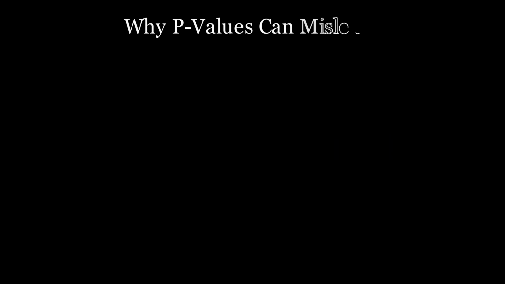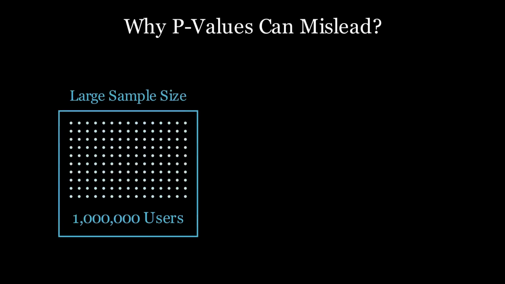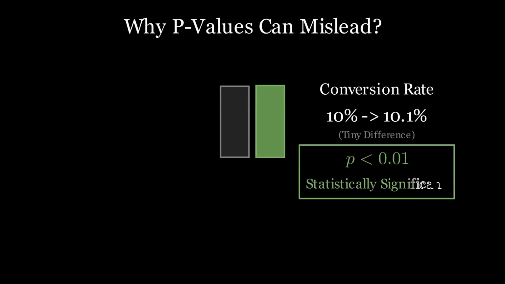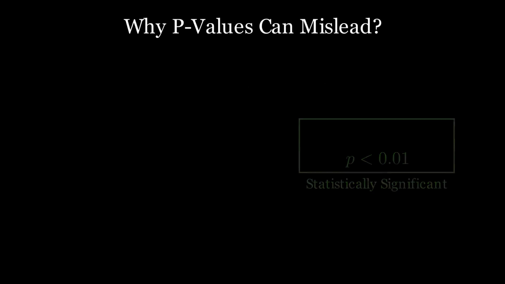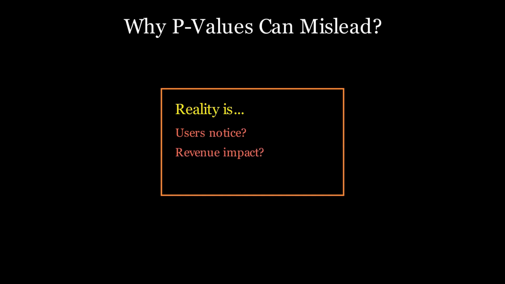Now, here's where things get dangerous. Imagine you run an experiment on 1 million users. You find conversion increases from 10% to 10.1%. The p-value is less than 0.01, statistically significant. But let's think about reality. Will users notice? No. Will revenue meaningfully change? Probably not. Could implementation cost more than the gain? Very likely. This is the trap.